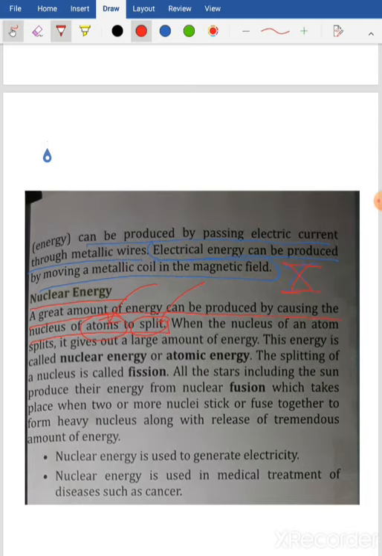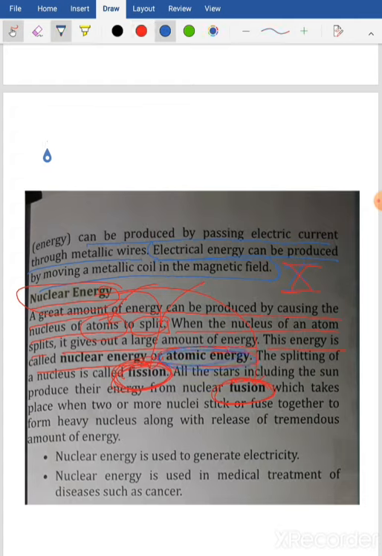And this can be of two types: fission and fusion. See, you can circle this: fission reaction or fusion reaction. So nuclear energy can be in form of two ways. One is due to fission, the other one is due to fusion. So when the nucleus of an atom splits, it gives out large amount of energy. This energy is called nuclear energy or atomic energy. So other name of nuclear energy is atomic energy.